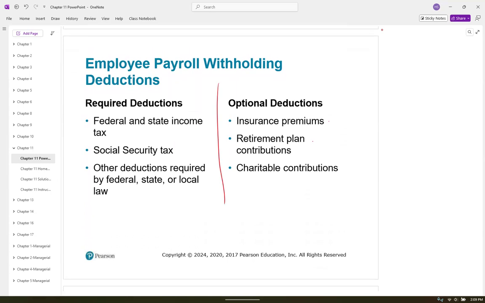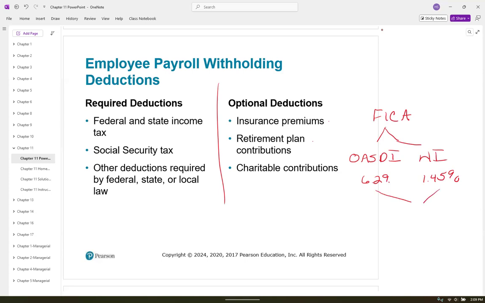And the Social Security tax is usually what gets most people. We have FICA tax, and we have two portions. We have OASDI and HI. This is 6.2%, and then that is 1.45%. We're going to add those together.